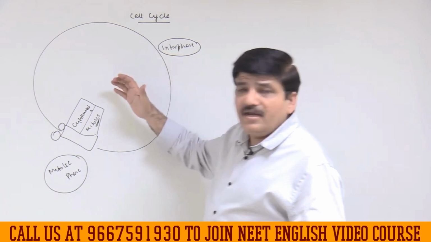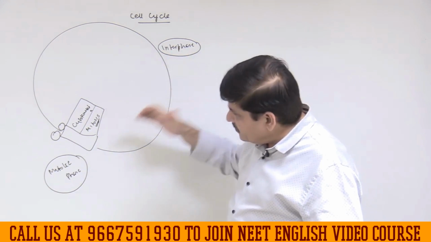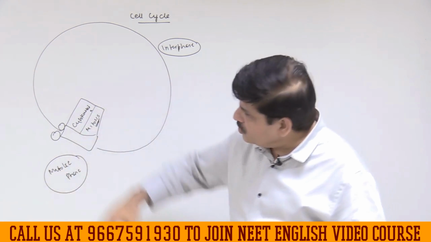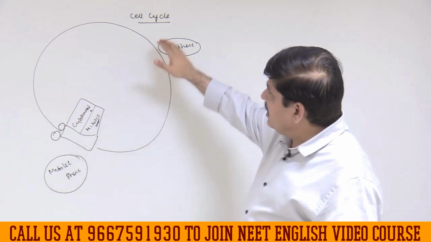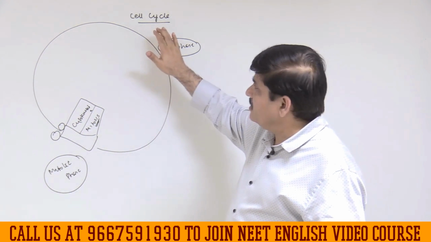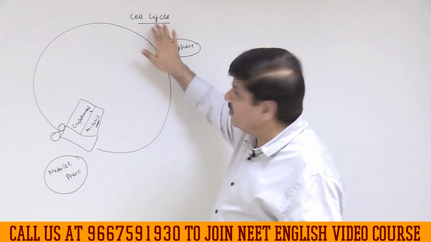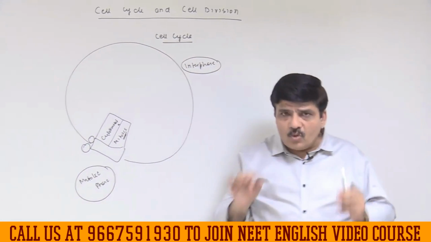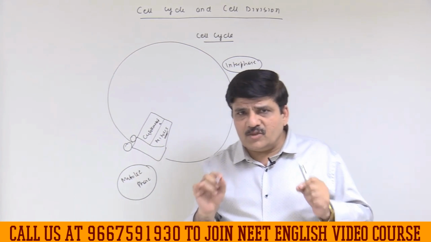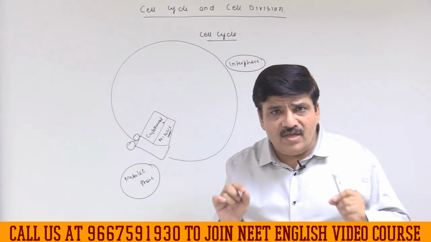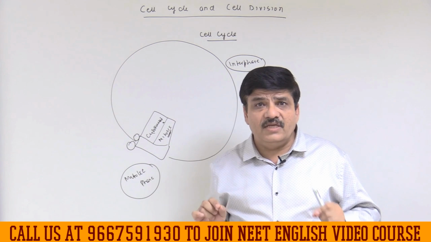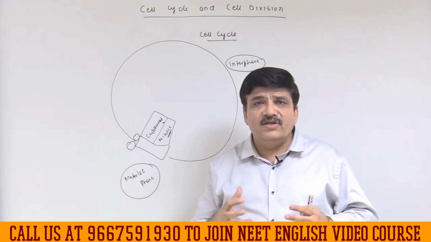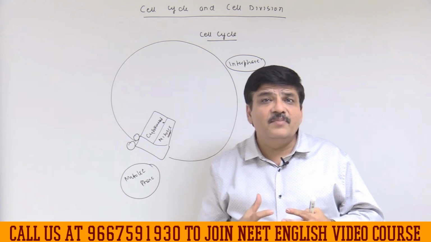Once it replicates DNA, it becomes committed to divide, makes final preparation for the cell division, and then actually divides. This is the sequence, the series that I am talking about, of a cell cycle, especially with respect to a eukaryotic cell. So let me just ponder over the cell division in the prokaryotic cell as well. We know organisms like bacteria, the unicellular organisms, kingdom Monera, divide by binary fission.